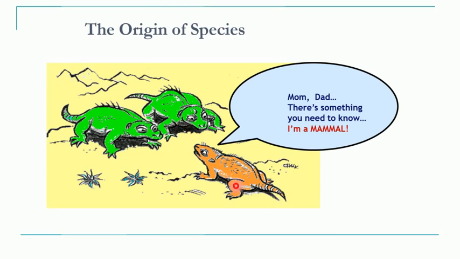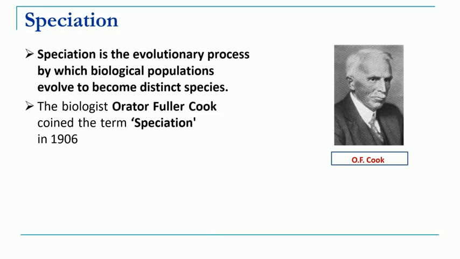So now this member will not be able to mate with the parental population, then we say speciation has taken place. The speciation concept was given by Cook in the year 1906.